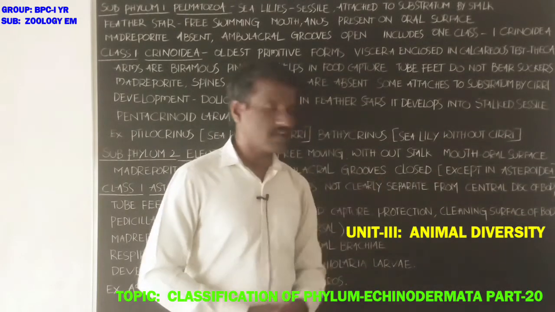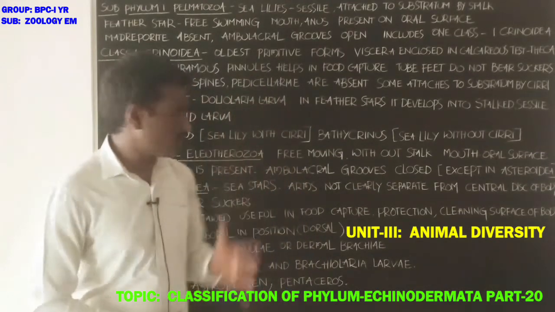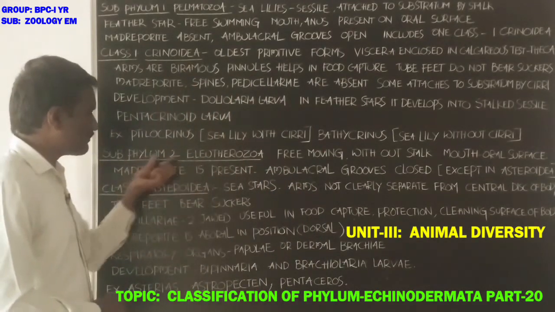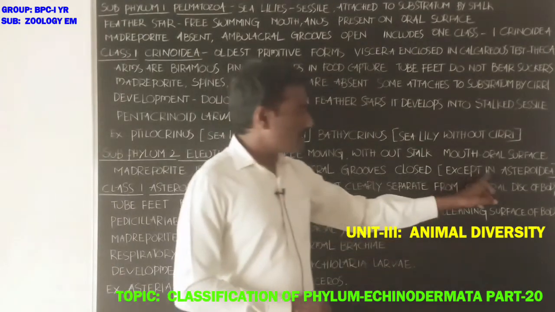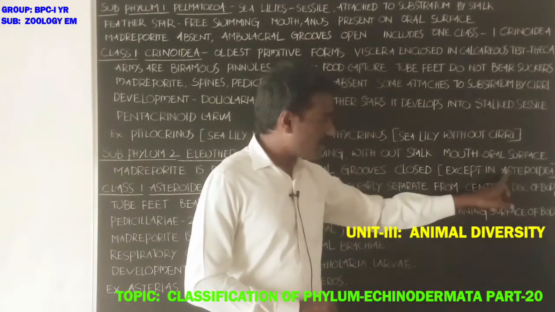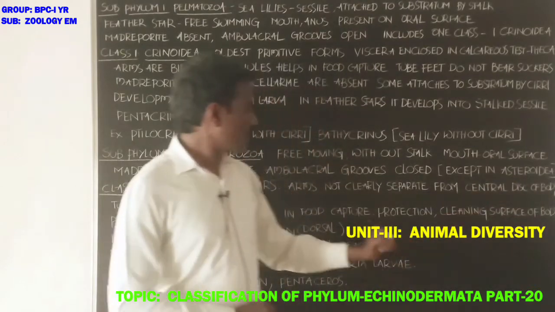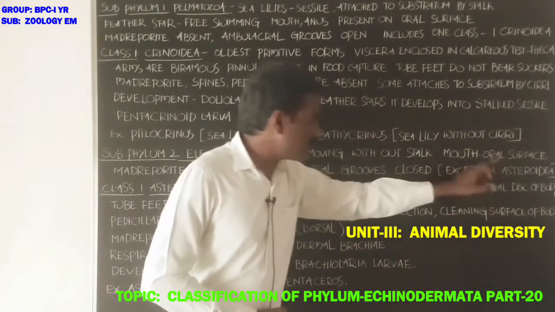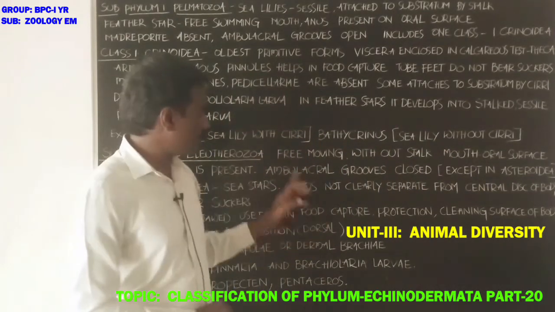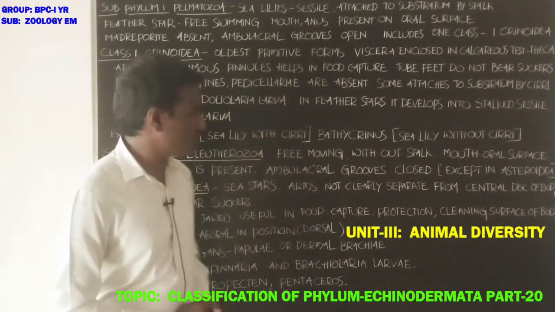Asteroidea is one of the classes of the subphylum Eleutherozoa. In animals of the class Asteroidea, ambulacral grooves are open. In all other animals, ambulacral grooves are closed.